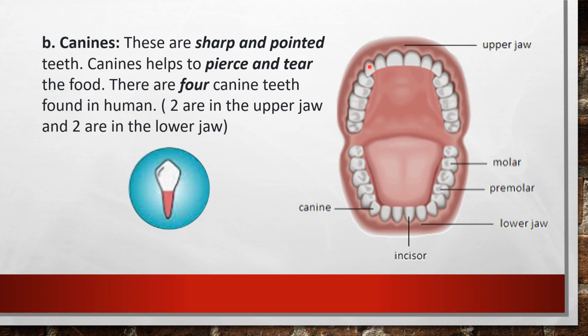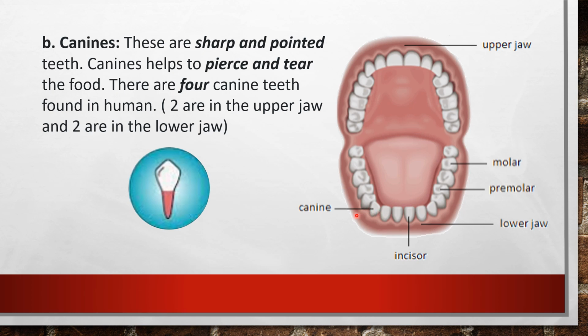2 are in the upper jaw. See, this is one canine, this is one, here 2. So 2 are in the upper jaw, and here also one, here also one, that is in the lower jaw. So 2 canines in the lower jaw. So 2 are in the upper jaw and 2 canines are in the lower jaw. So total how many? 4 canine teeth.